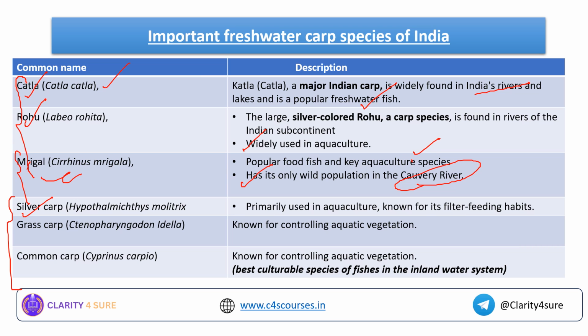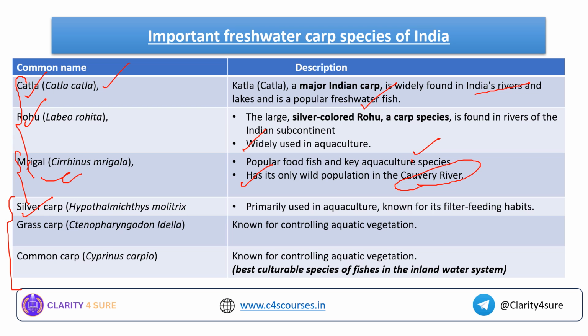First is the silver carp. It is primarily used in aquaculture, known for its filter feeding habits. So there might be a question, which of the following species is primarily used in aquaculture and is specifically known for its filter feeding habits. So you will have 3 to 4 options. The best answer for this particular question would be the silver carp.